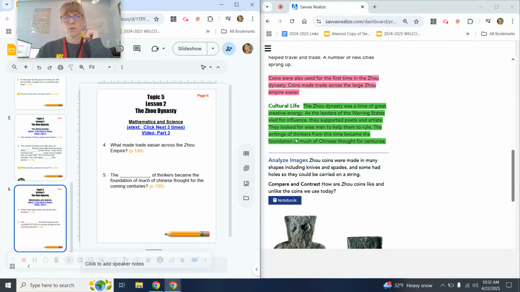Last question will be in this last paragraph. The what of thinkers became the foundation of much of Chinese thought for the coming centuries. You'll find that answer in this green highlighted paragraph. Let's listen now.